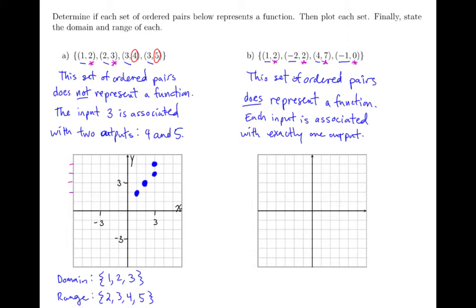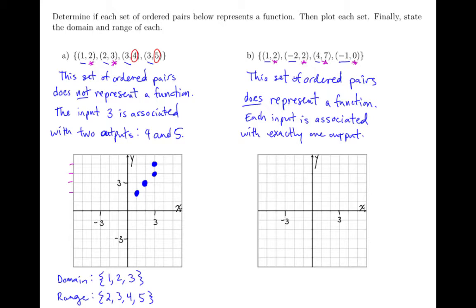Now, let's come down and plot these points. So I'll scale and label this grid again, and this time I need the point 4, 7 to fit, so I'm going to make sure that my y values include 7. So I'll label, and I need my x value to go to 4 as the highest. Okay, so I'll label x and y for my variables, and then I'll label the x-axis so that each tick mark represents 1 unit. So I'm going to label off 3 and -3 on the x-axis at 3 tick marks to the right and then 3 tick marks to the left.